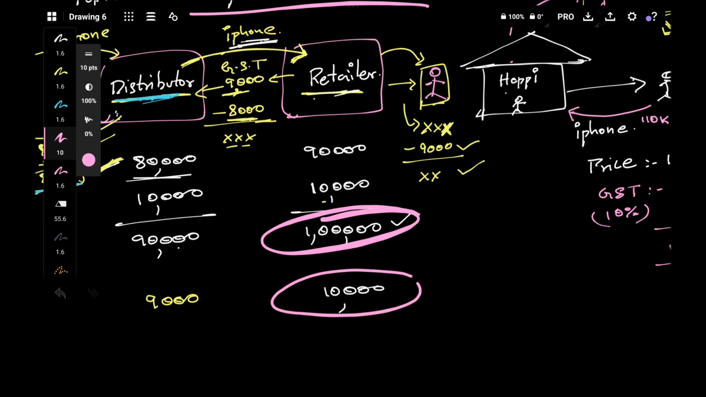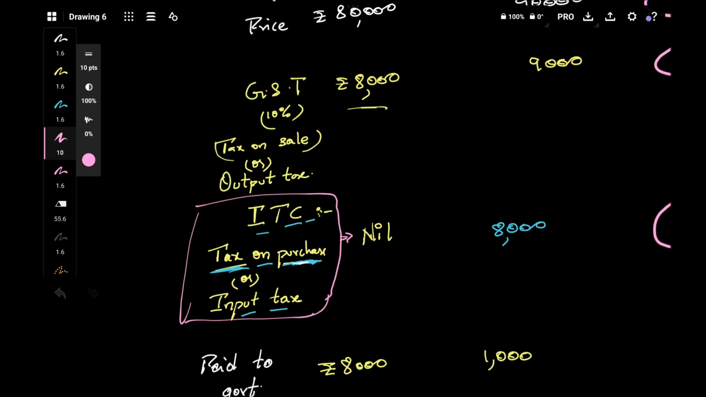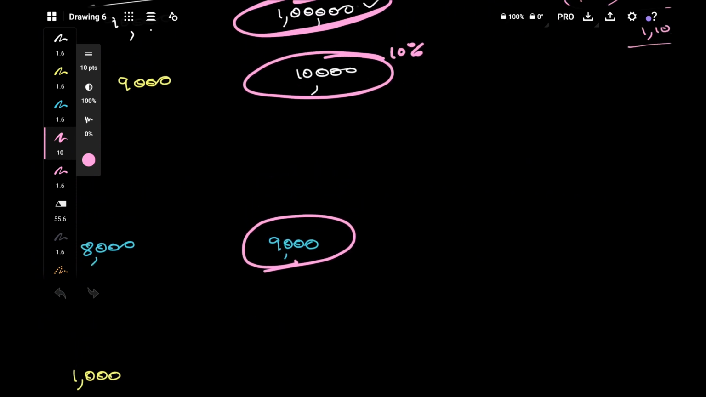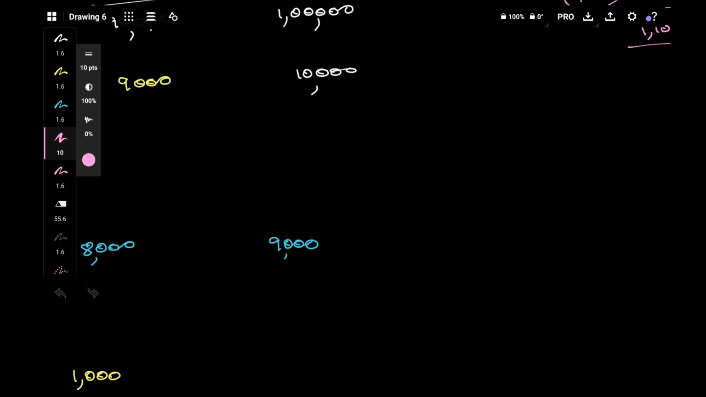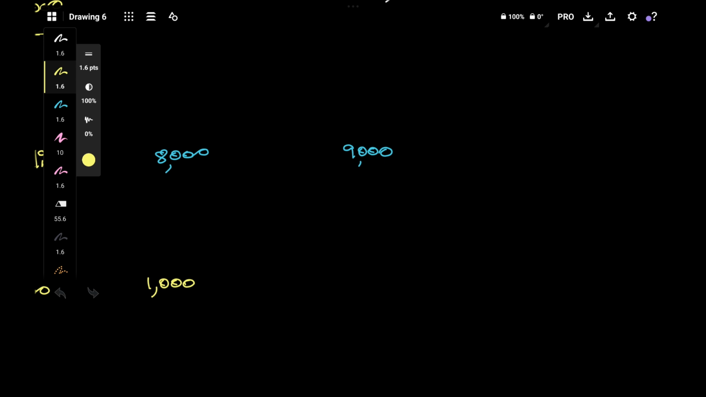So from the customer he would have taken some GST at the rate of 10%. So 10,000 he has collected from the customer. From that 10,000 he would reduce whatever tax he has already paid, that is 9,000. That 9,000 he has already paid is called ITC, or tax on purchase, or input tax. So the balance after deducting 9,000 from this 10,000 is nothing but 1,000. Now the government will receive 1,000 from the retailer, only 1,000.